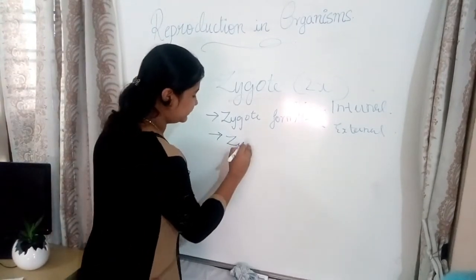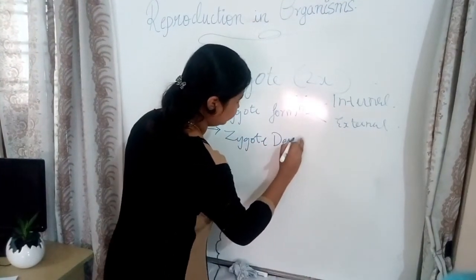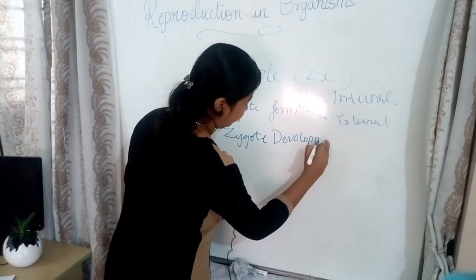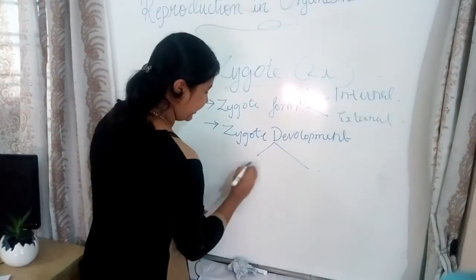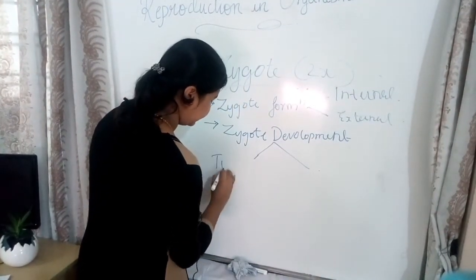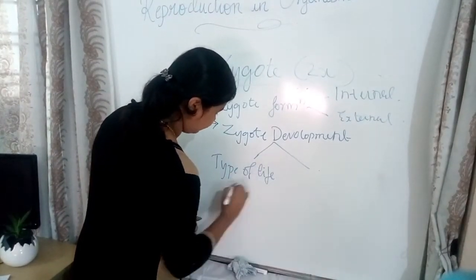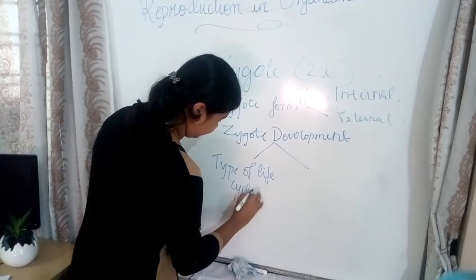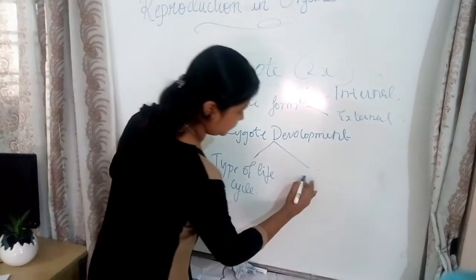Zygote development depends on two factors. One is the type of life cycle. And the second one is the environment to which it is exposed.